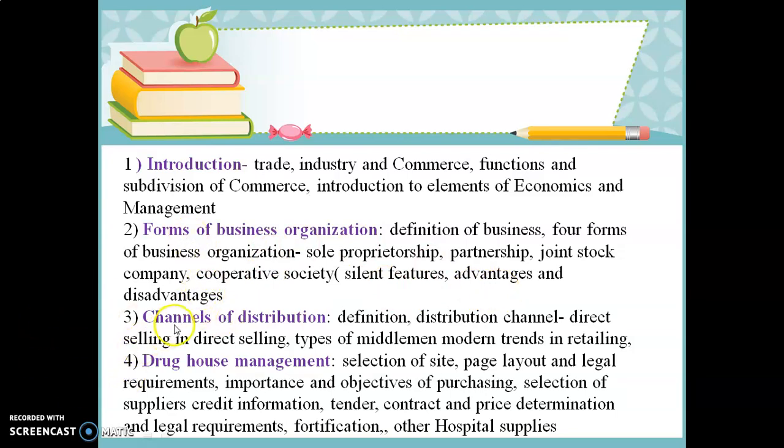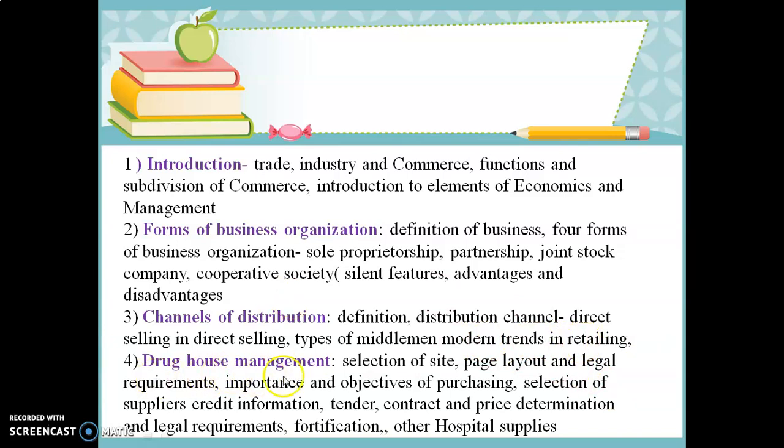Then the third chapter is channels of distribution. In that, the definition of distribution channel, direct selling and indirect selling are included. After that, the types of middlemen, such as the wholesaler, retailer, etc. All these middlemen are included in this chapter. Then the modern trends in retailing.